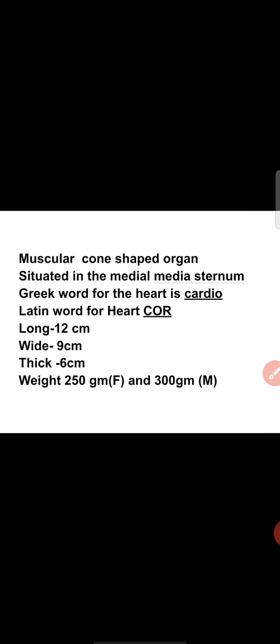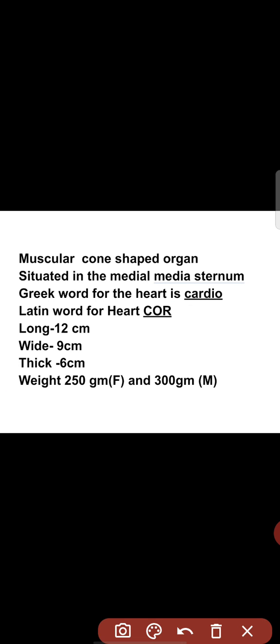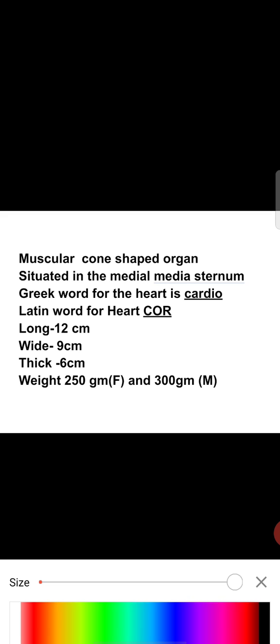In Greek, heart is called cardio. From there you get some names: cardiac system, cardiac circulation. These names came from the Greek word cardio.